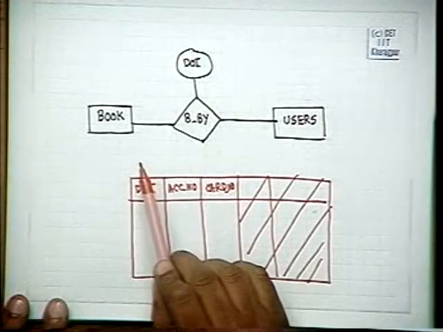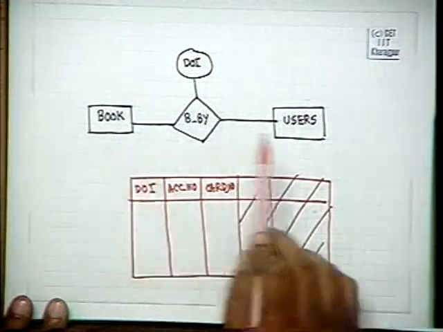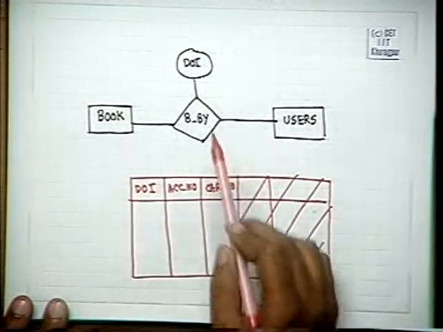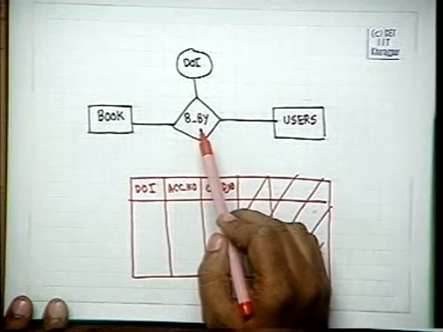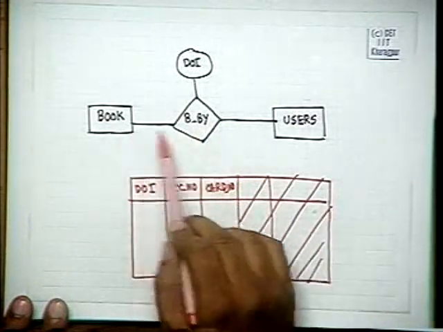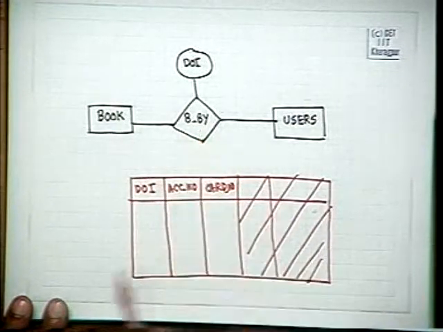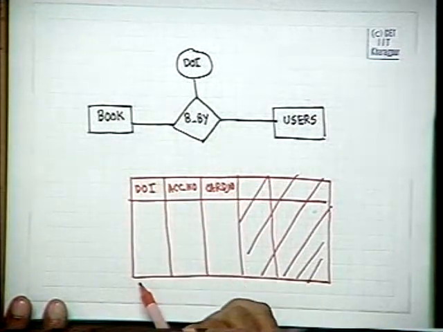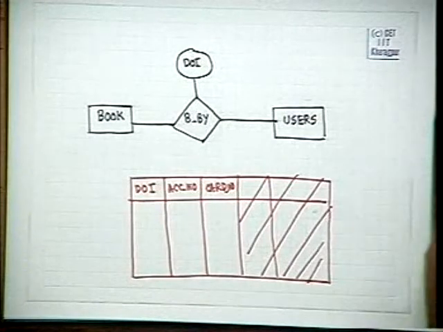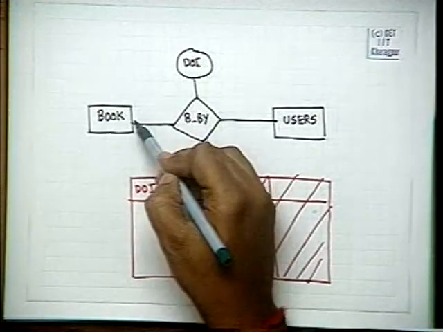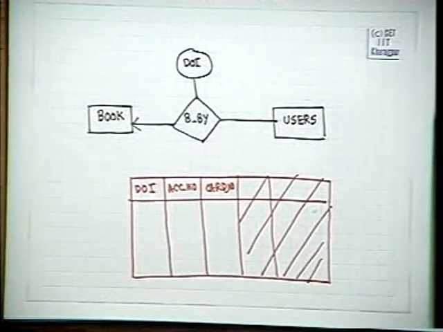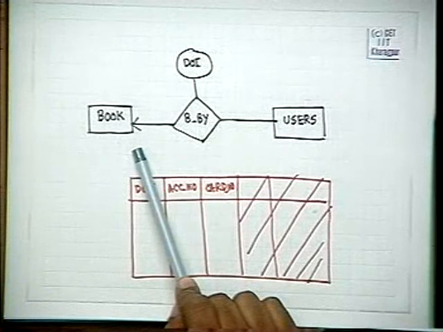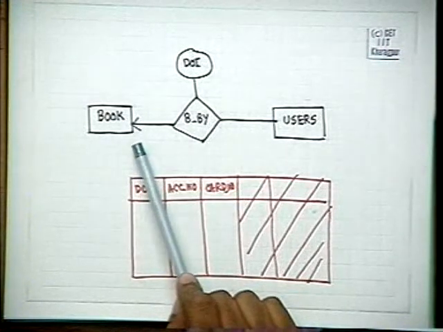So using the primary keys, we can reduce the size of a table, and we can generate the table of any ER relation. Now, will this table change if we have mapping constraints?